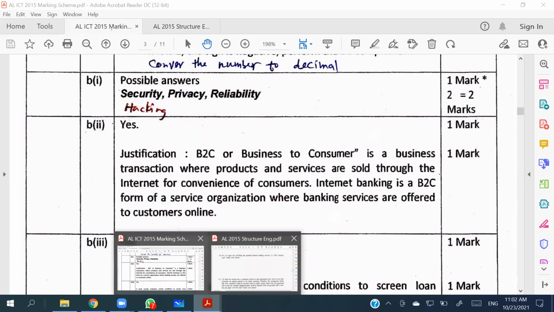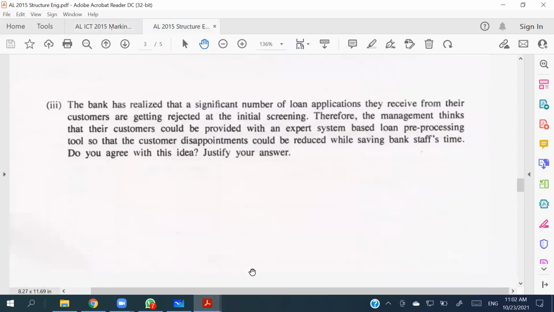Right, so the very last question it is asking: the bank has realized that a significant number of loan applications they receive from their customers are getting rejected at the initial screening.